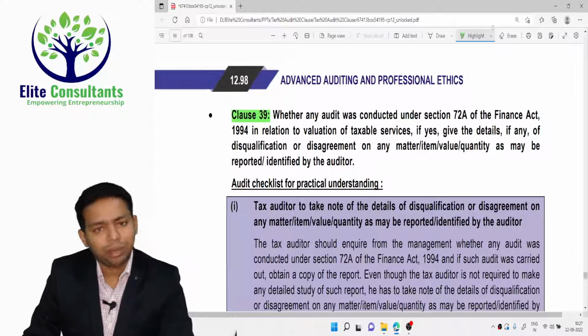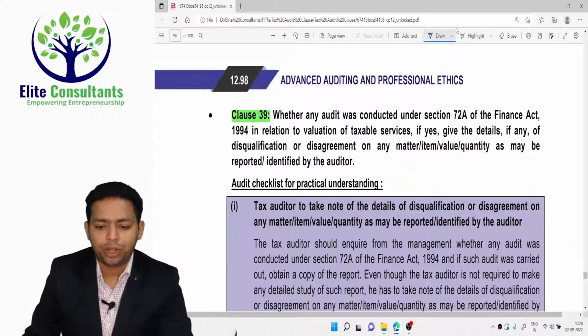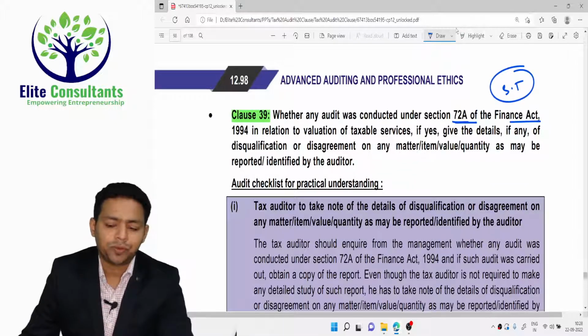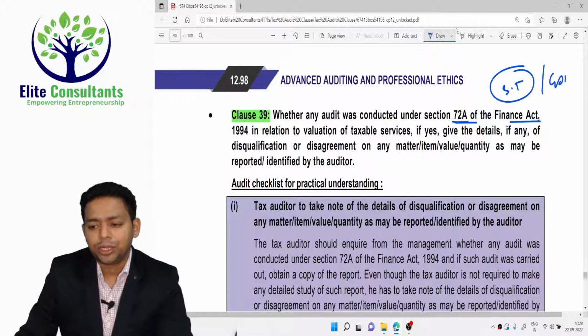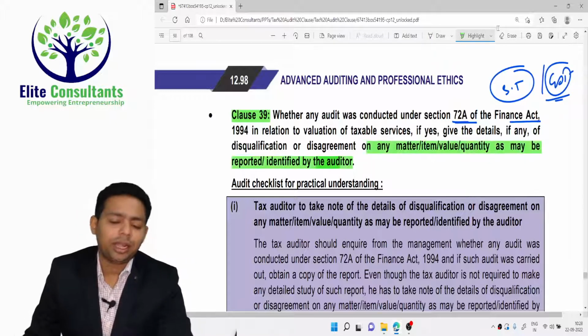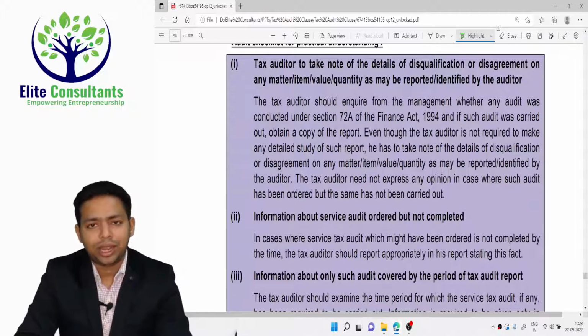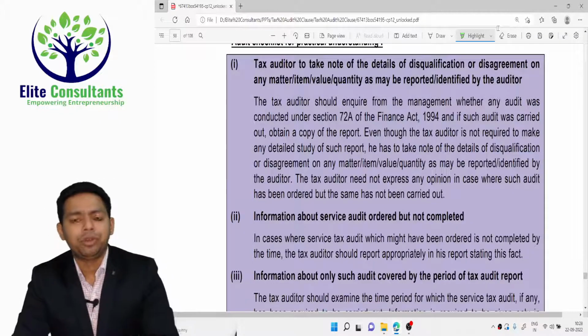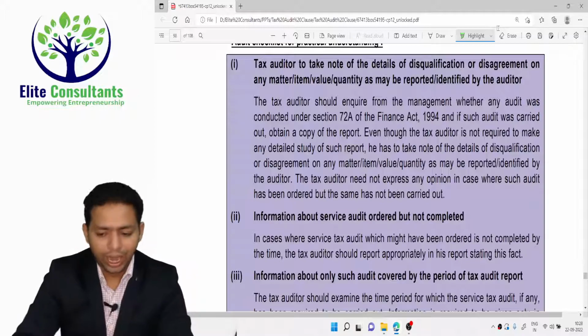Next, on a similar line, clause number 39: whether an audit was conducted under section 72 of the Finance Act. This is for service tax, and this was for service entities. Right now, this will again be taken care of by the GST or any indirect tax auditor, and if there are any disqualifications or any adverse observations on the company, then you have to highlight those observations and disqualifications here.